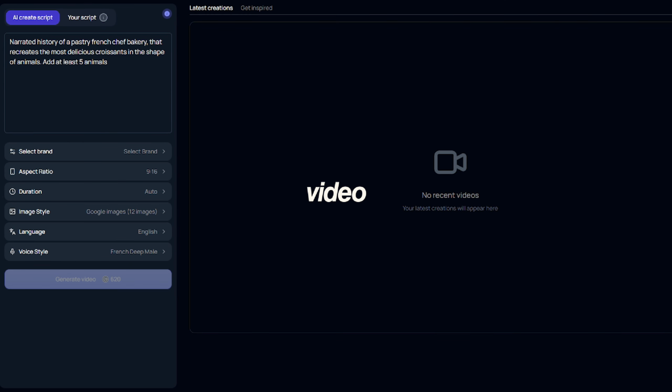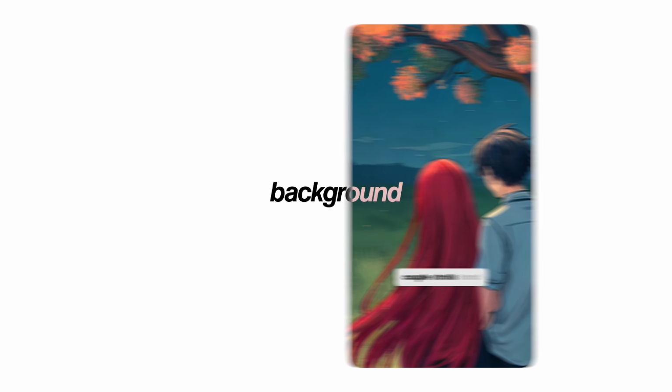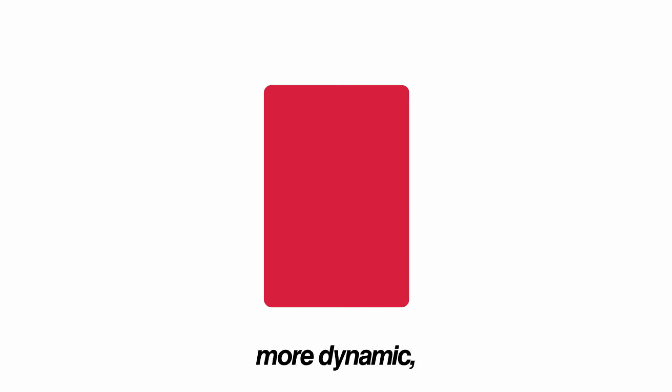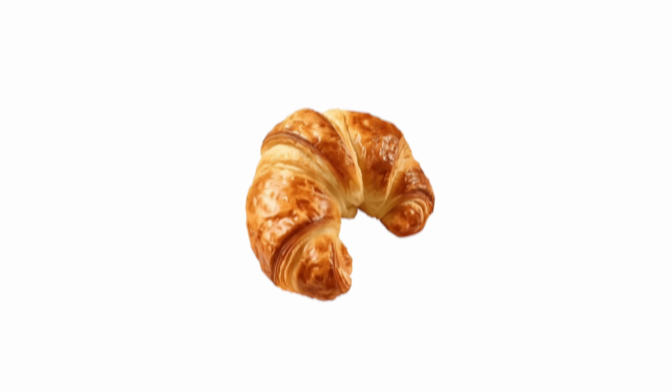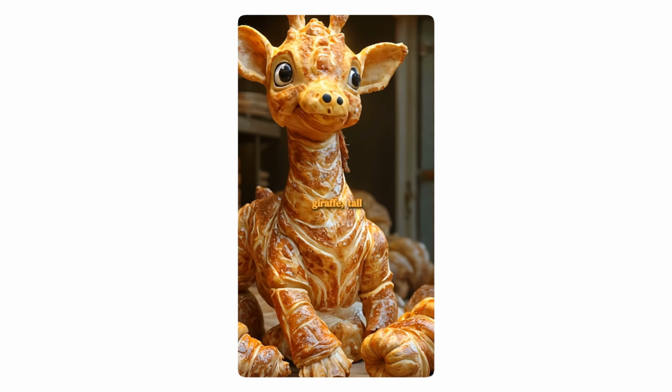Let's go back to Video Talk. We have several alternatives that we can use. The first is the one we saw in the previous video, that is, adding a background movement to the image. The second option is to add motion to our image. In this case, we are not only making it more dynamic, but also adding surprise. Imagine you are watching the video and suddenly the croissant starts to walk and fight. Oh, really? Look at this.